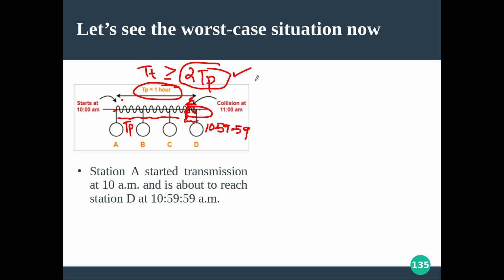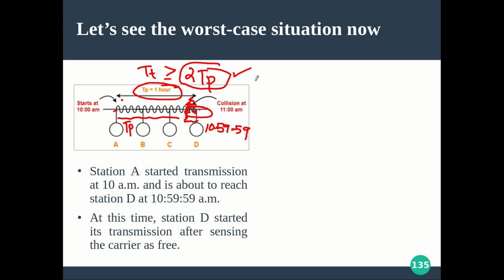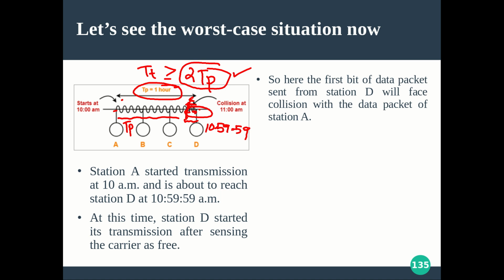So station A started transmitting at 10 a.m. but before reaching D, just before 11 a.m., say 10:59, there is a collision, right? At this time the station D started transmitting after sensing the carrier to be free, in the sense it's a nearby area only. So here the first bit of the data packet sent from station D will face collision with that of A, and after the collision occurred, the carrier starts sending a special collision signal.